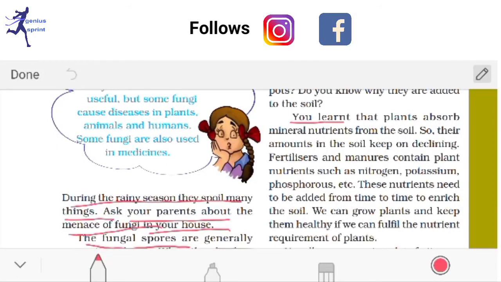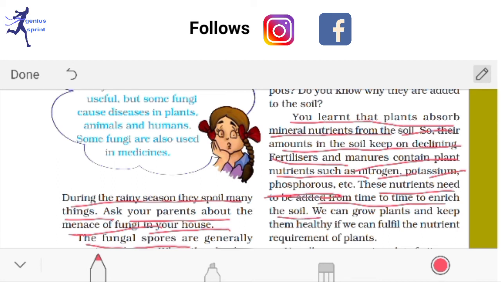You learned that plants absorb minerals and nutrients from the soil, so their amount in the soil keeps declining. Fertilizers and manures contain plant nutrients such as nitrogen, potassium, phosphorus, etc. These nutrients need to be added to the soil.